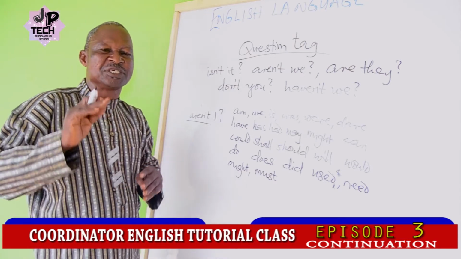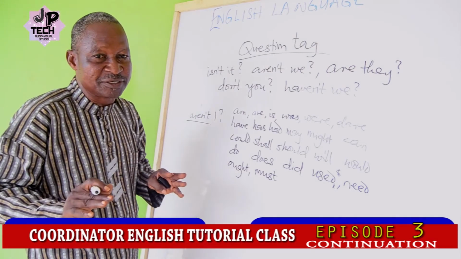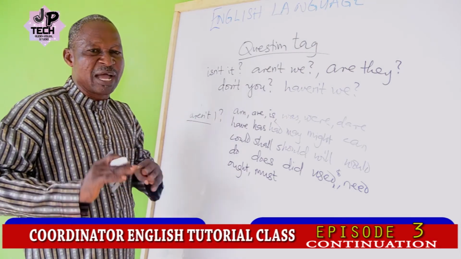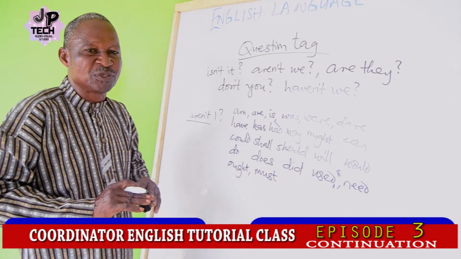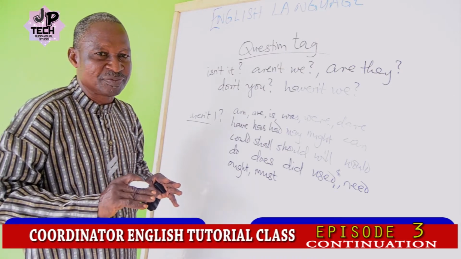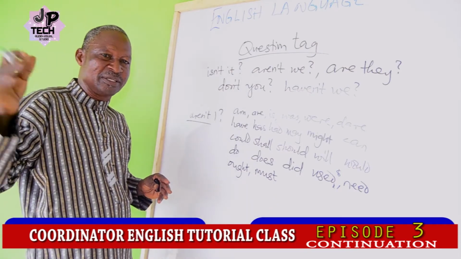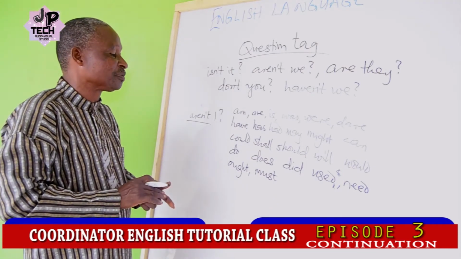But if you say that she had a pen last year, you cannot say "hadn't." "The woman has five children": you cannot say "haven't she." You say "doesn't she?" I will explain further in the course of the lecture.